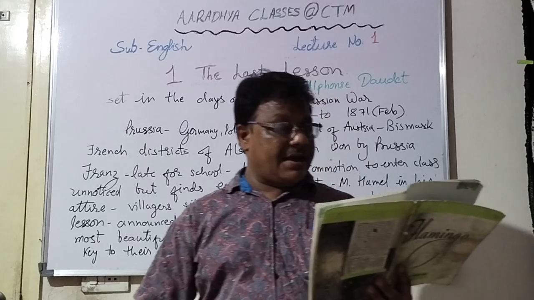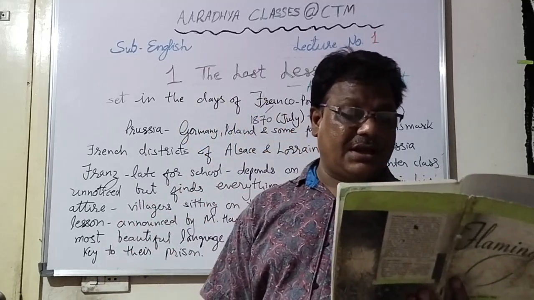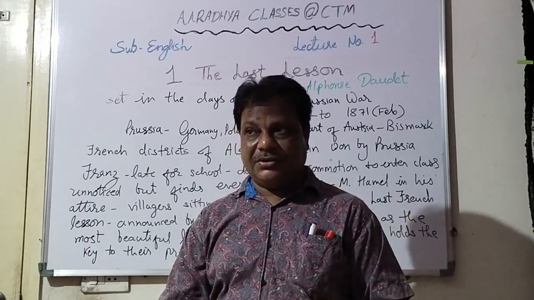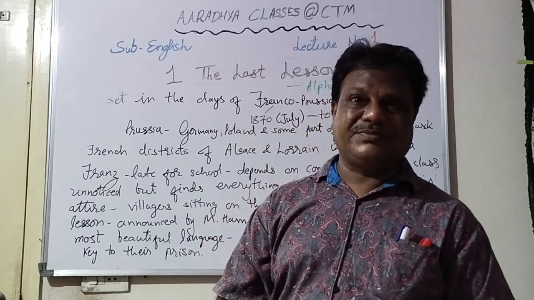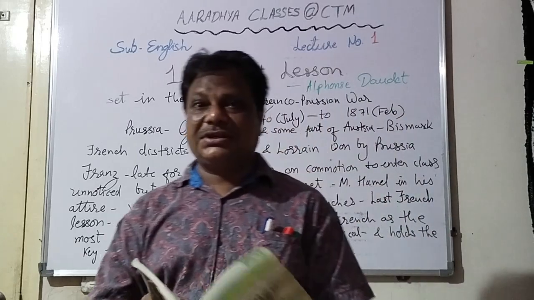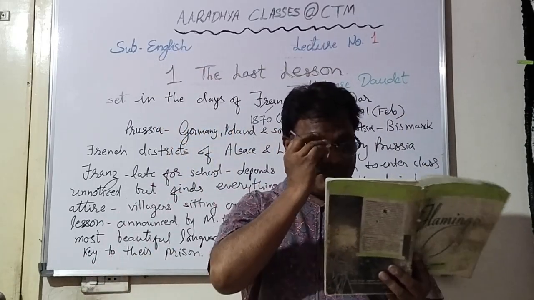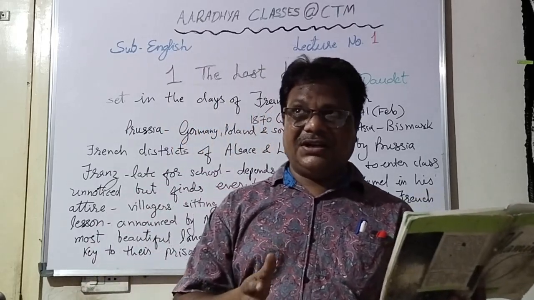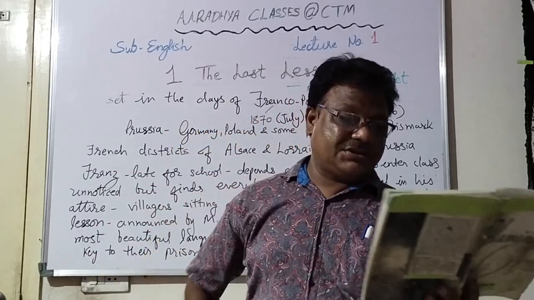Everybody looked sad, and Hosser had brought in an old primer. Primer, you know, is just a book. At the KG level, you find those books, primers. So, old Hosser had come with that primer. Maybe in his time, he did not get the time to learn, so he remained illiterate. Now, he wants to study.